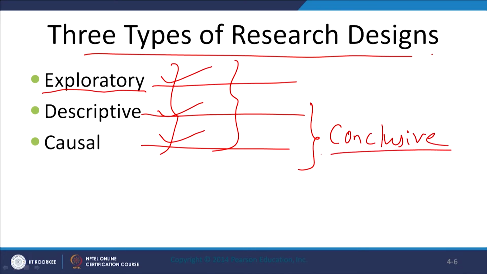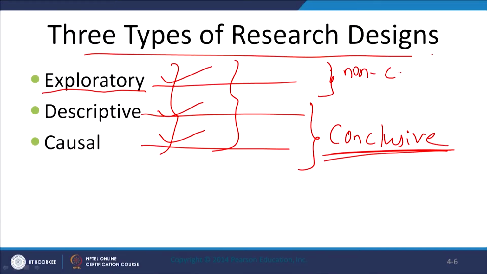Why? Because they lead to some conclusion. These two, descriptive and causal research design, they lead to some kind of a conclusion. So, they help you to draw inferences. On the other hand, the exploratory research design is called a non-conclusive research design. So, here there is no conclusion, you are not getting into some kind of an inference or result, you are not trying to find that, you are just trying to learn.